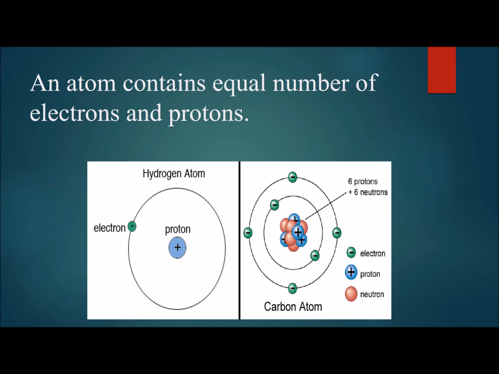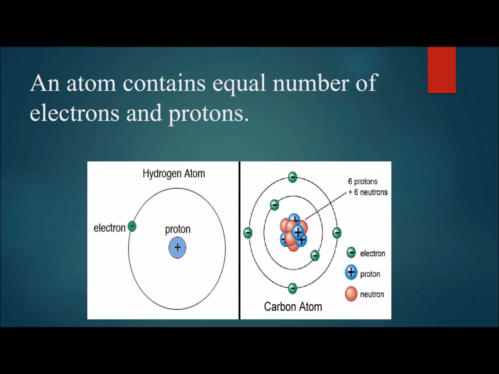A very important concept I want you to learn is that every atom contains an equal number of electrons and protons. Again, taking the same diagram of the hydrogen atom and carbon atom, if you look at the hydrogen atom, there is one electron outside the nucleus and one proton inside the nucleus. It means the number of electrons and protons are equal in the hydrogen atom.